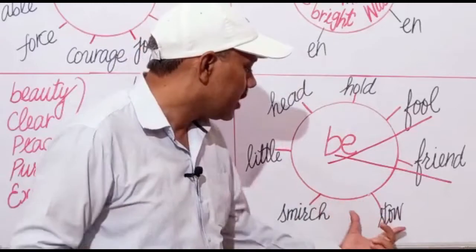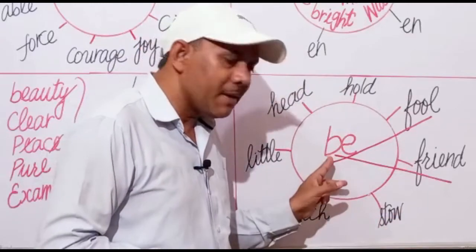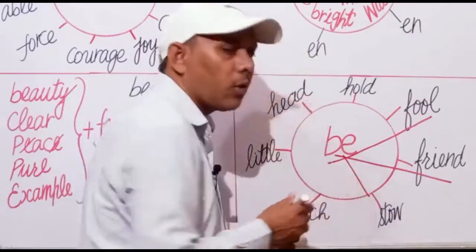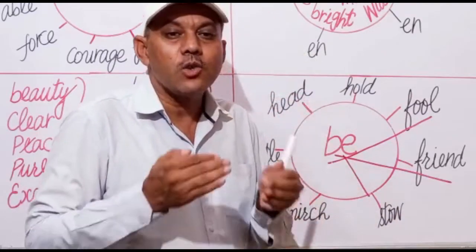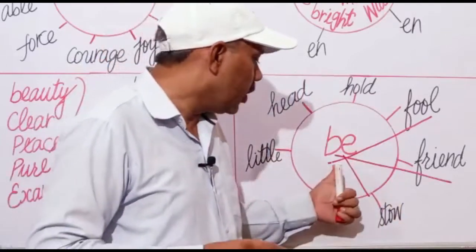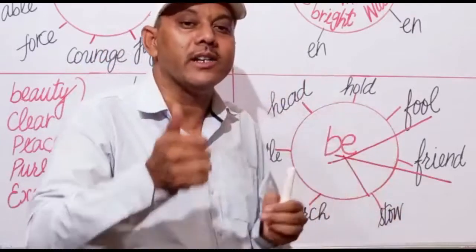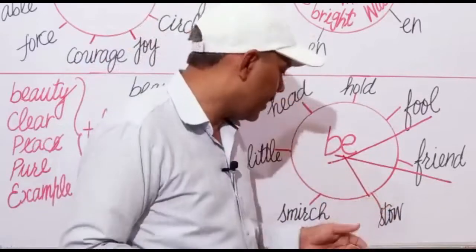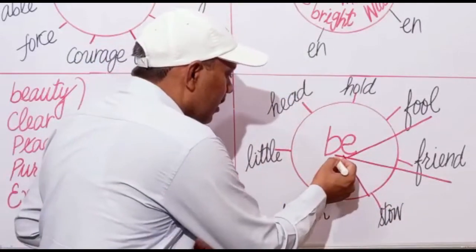Next is stow. Add be as a prefix to this word, it will become bestow. Bestow means to confer upon, to honor someone. He was bestowed upon a degree. In this way, bestow.